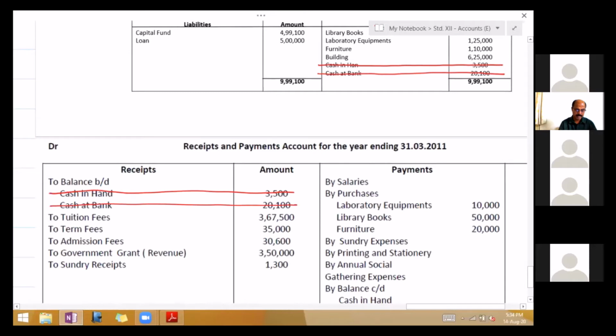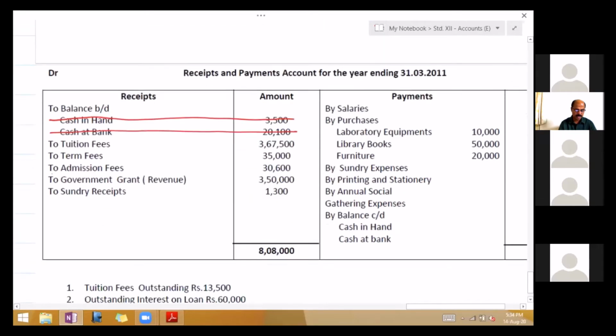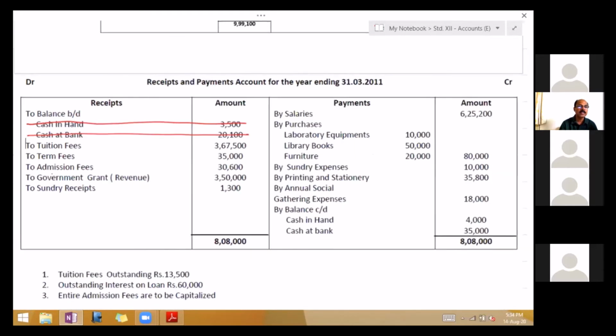Okay. Next, tuition fee received on the receipt side. Tuition fee received, term fee received, admission fee received, government grant received, sundry receipts. All these receipts are income. If they tell you to capitalize, then you add to capital.